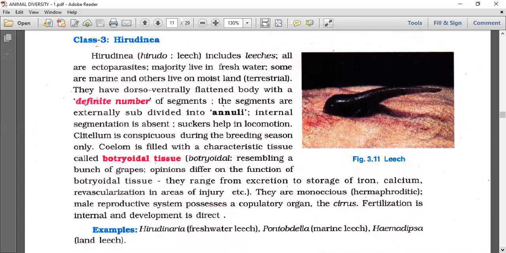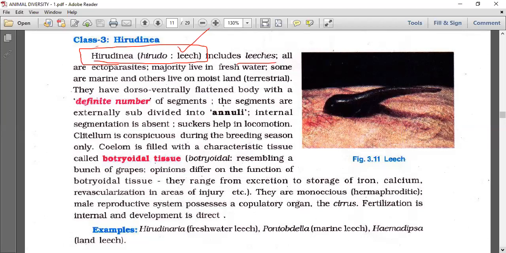Okay, let's talk about the Hirudinea. Very, very important. Polychaeta or Hirudinea, a frequent question in the examination. The NEET pattern in this chapter is comparatively different, so after completion of this particular chapter, I'll exclusively go with the NEET pattern. We have an interesting question paper for NEET in this chapter, Animal Kingdom, which I prepared representing the total chapter, and I will show it to you. We will conduct an examination on it. Till then, we just go through the state textbook. The NEET pattern is a little different, and that difference I'll show in the end.